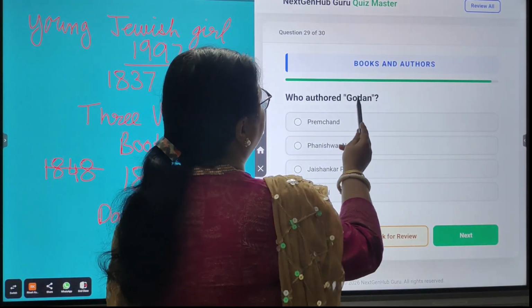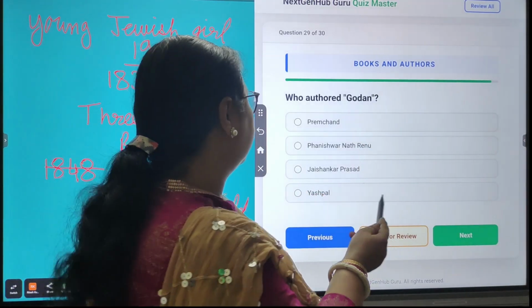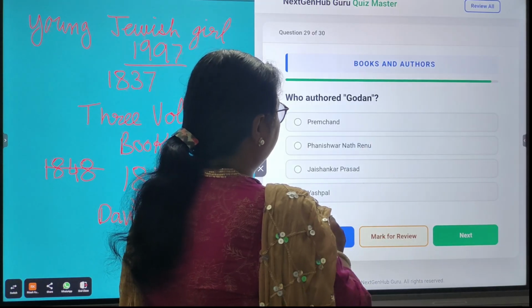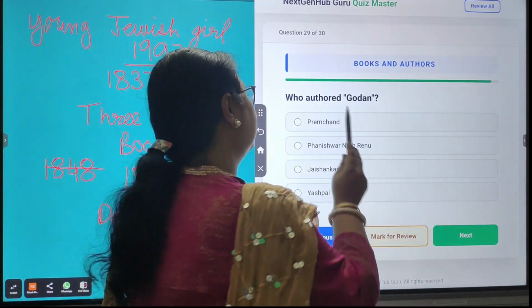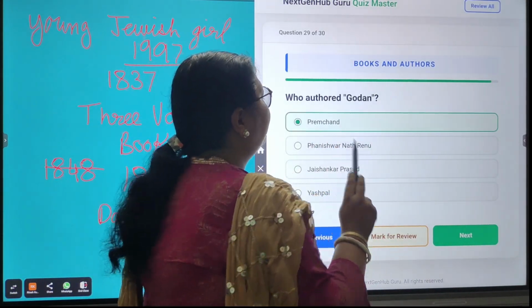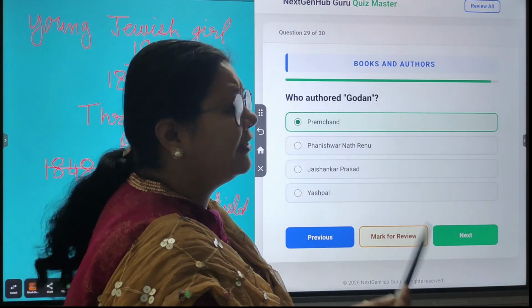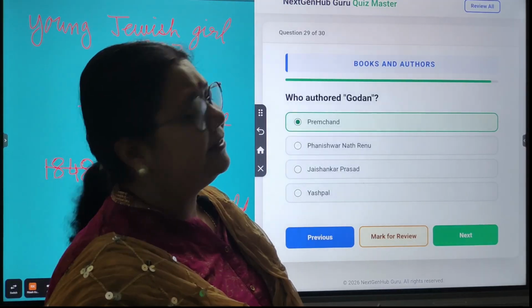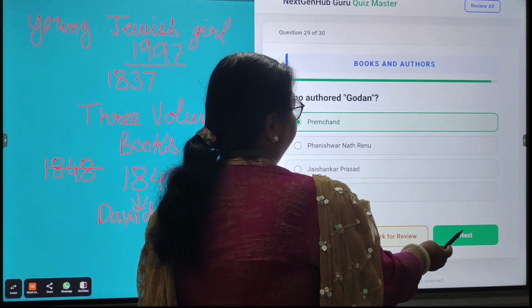Next, who authored Godan? So the four options are Premchand, Phanishwar Nath Renu, Jaishankar Prasad, Yashpal. So the correct answer is Premchand. And it tells the story of the exploitation of poor farmers, and it was written in 1936.